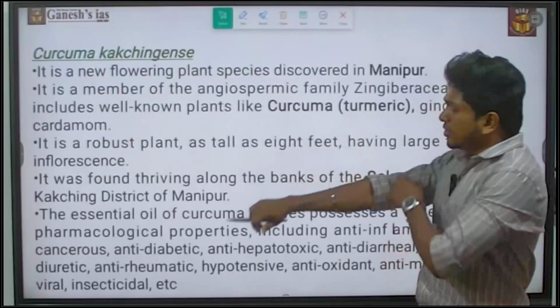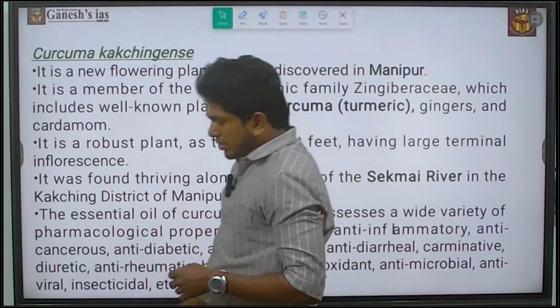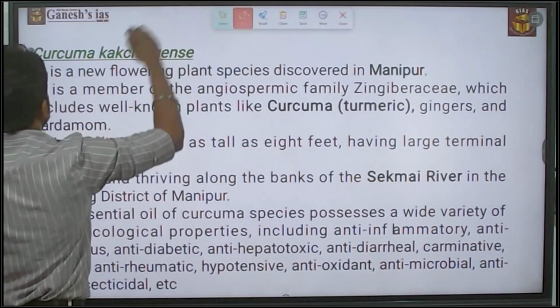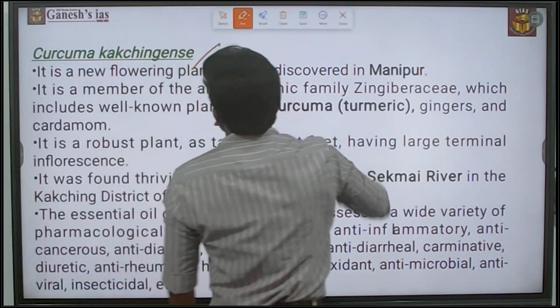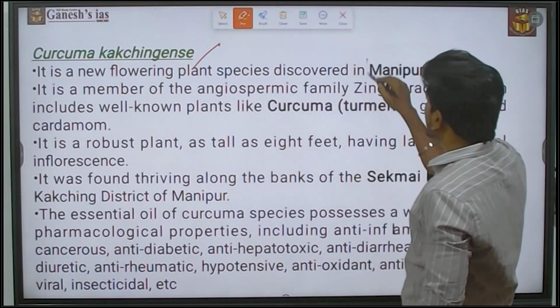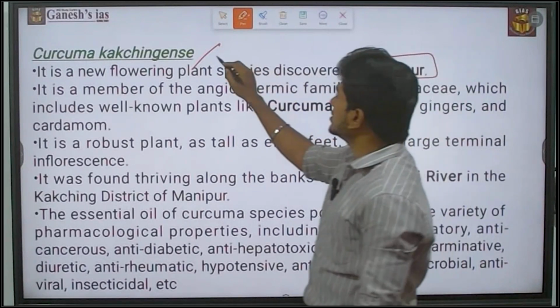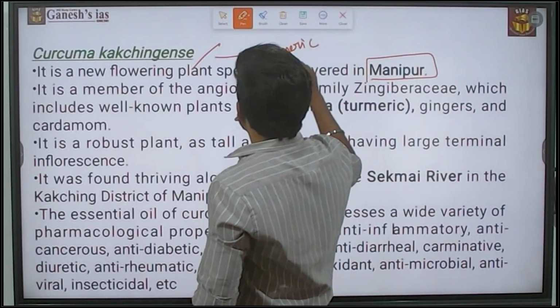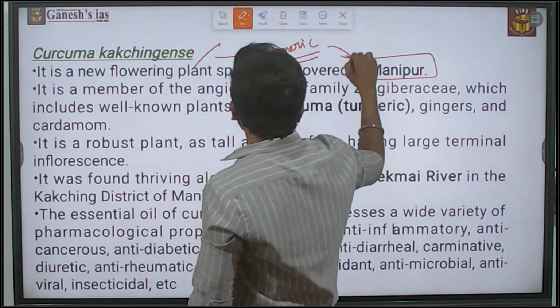Along with this, we are going to discuss a plant that is in the news. It is Curcuma kachingensis. It is a new flowering plant species discovered in Manipur. Actually, it is a new turmeric species discovered in Manipur.